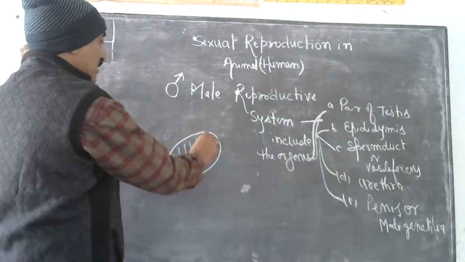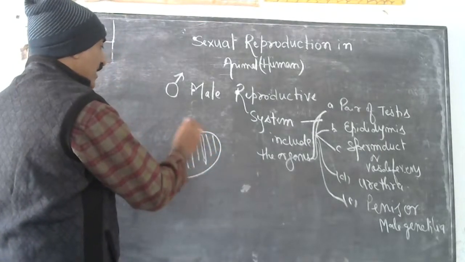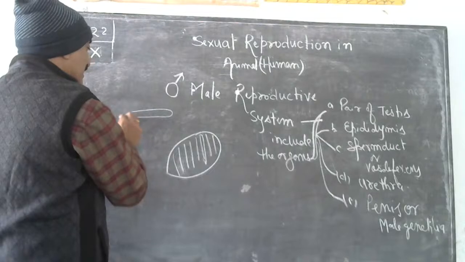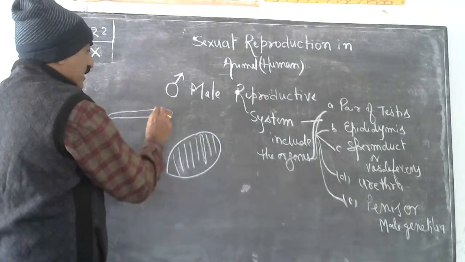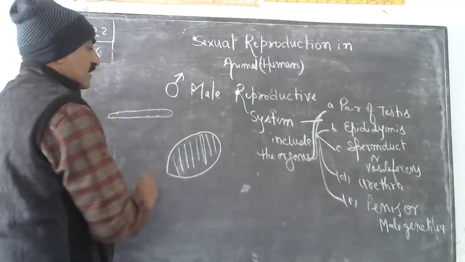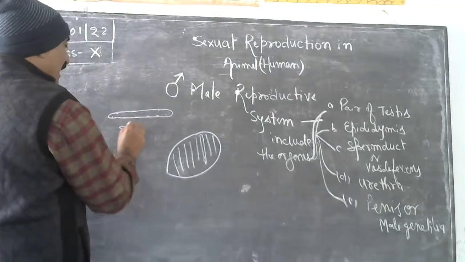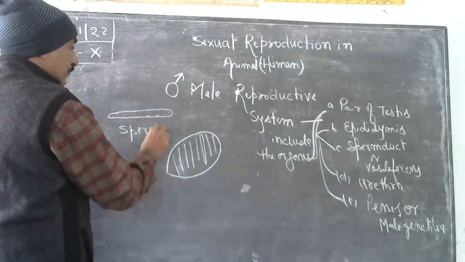In this seminiferous tubules, अगर हम लोग एक seminiferous tubules की बात करें, तो inside this seminiferous tubules, इस tubules के अंदर very special cells are found that is called spermatocyte cell.